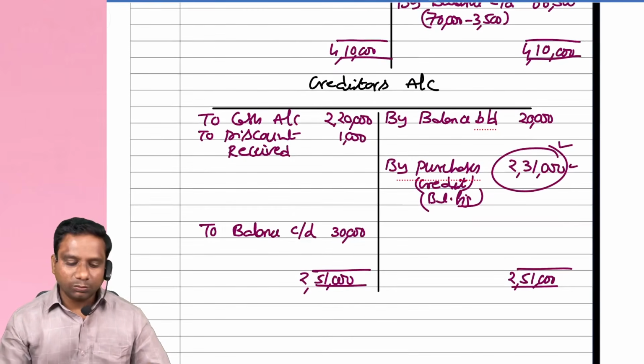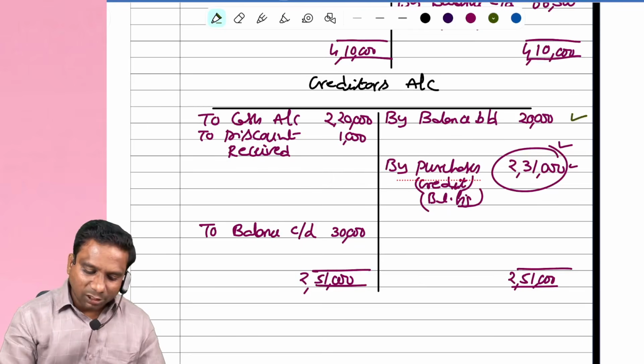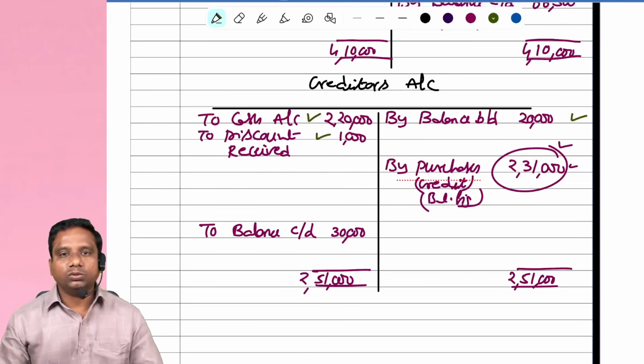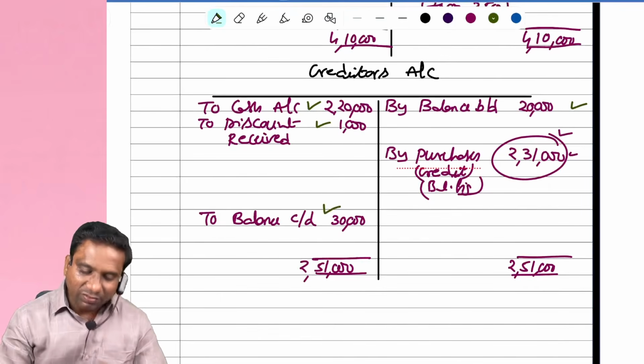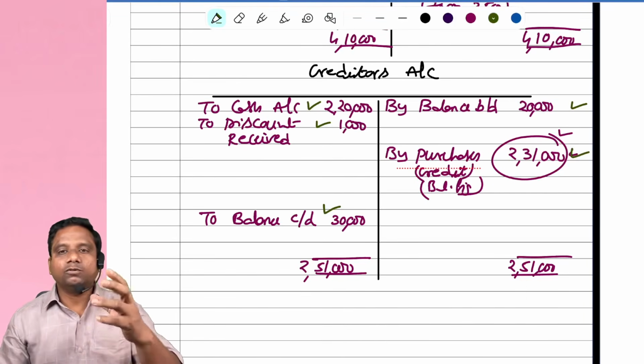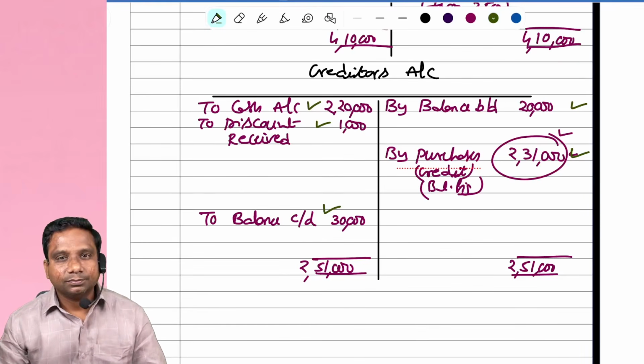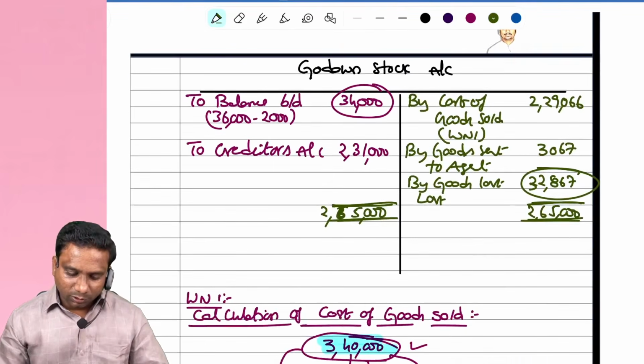Next, creditors account, observe. Opening balance 20,000. Cash paid 220. Discount received 1,000 rupees. And closing balance is given as 30,000. This means during the year, how much worth of goods was purchased? 2,31,000 worth of goods purchased. Is it clear, students?